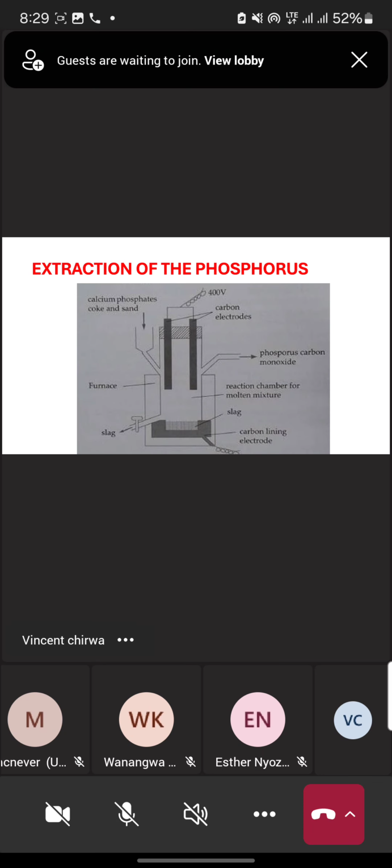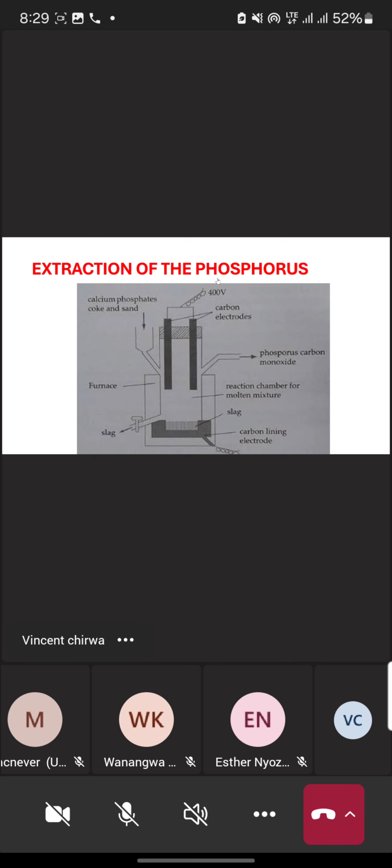The high temperature of our reaction chamber is there to initiate our reaction, the reaction between the calcium phosphate and the silicon dioxide. At step number 3, our product is phosphorus pentoxide. In step number 3 we have a product called phosphorus pentoxide.